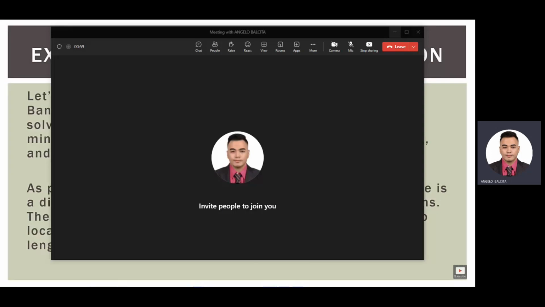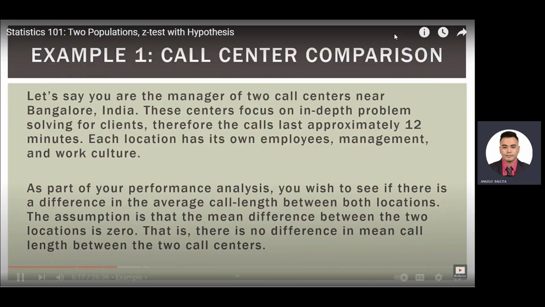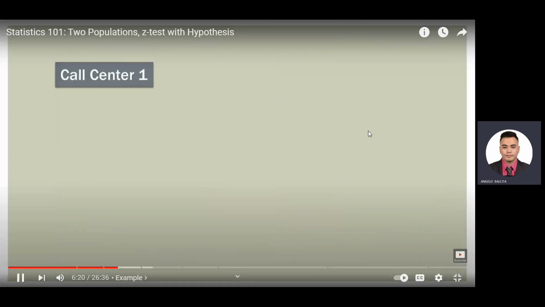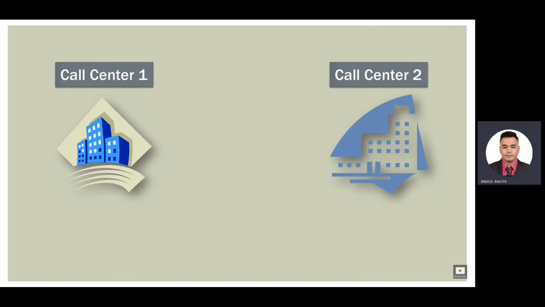Difference in call length between the two call centers. So we have call center 1 over here on the left and call center 2 over here on the right. Now each one has its own population mean, so mu sub 1 and mu sub 2. Now we are given, or from previous data in the past, we know the population standard deviations, or the sigmas.